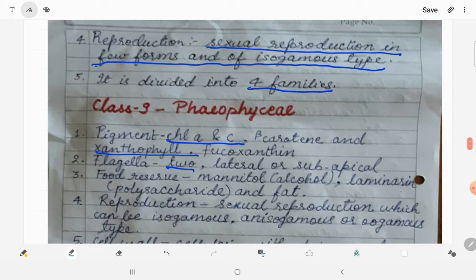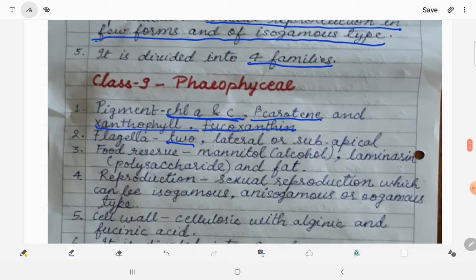Phaeophyceae has the pigments chlorophyll A and C, beta carotene, xanthophyll and fucoxanthin. Flagella are 2 in number. They can be lateral, that is present on the sides, or subapical, present on the upper or lower side. Food reserve present is mannitol, which is an alcohol, and laminarin, which is a polysaccharide, and fat. This is to be learned. Food reserves are to be learned.